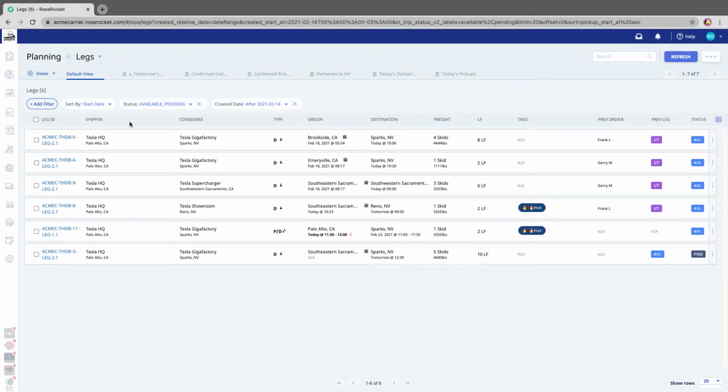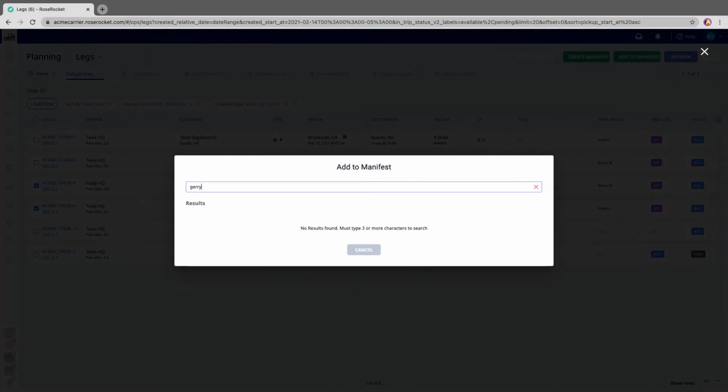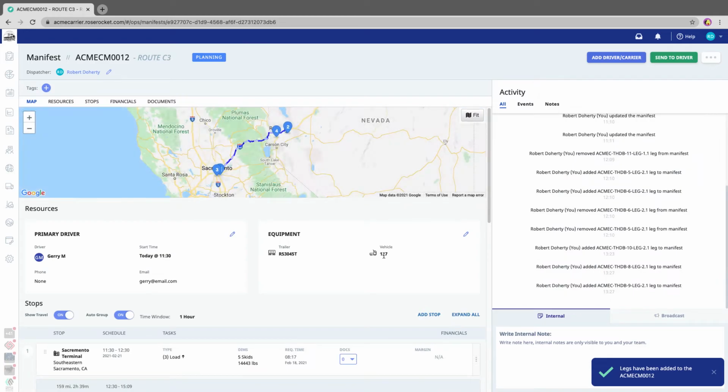Again, remember, the dispatcher is going to find appropriate legs to assign to the driver. So let's take these two here and add them to driver Jerry's manifest. Jerry's taking this load, so let's see what that load looks like right now.